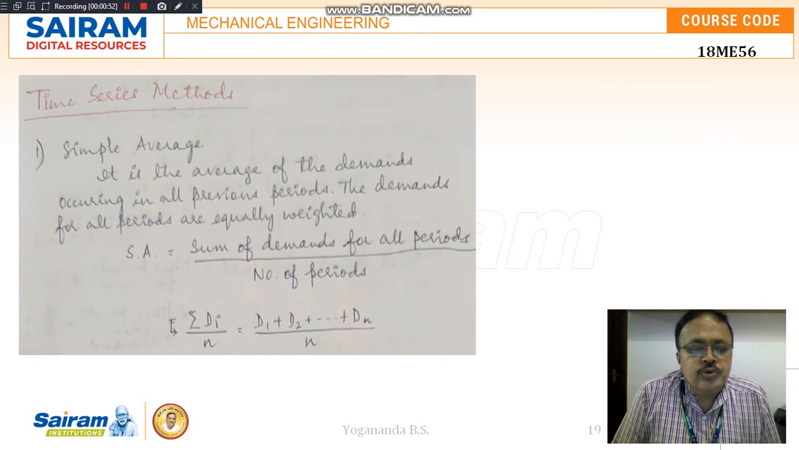whether the period considered is very old or the newer one. So here, the sum of all the demands for the previous periods is divided by the total number of years considered. That is the summation of demands for the product in the previous n number of years, considering from 1 to n, divided by the total number of periods.